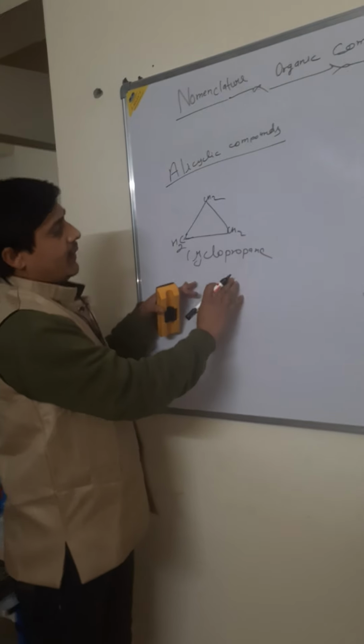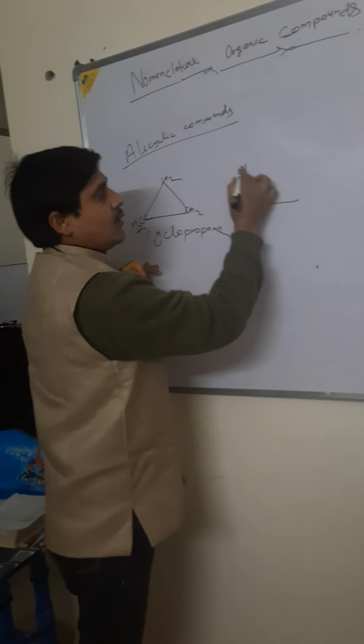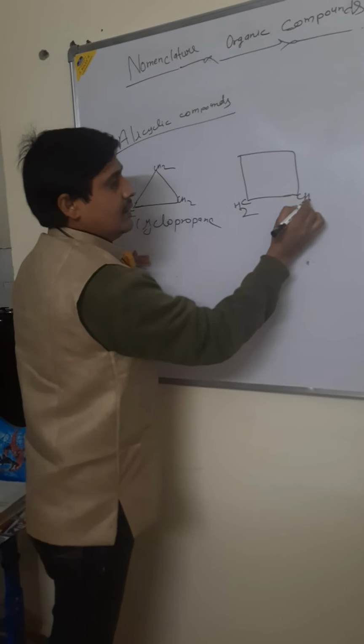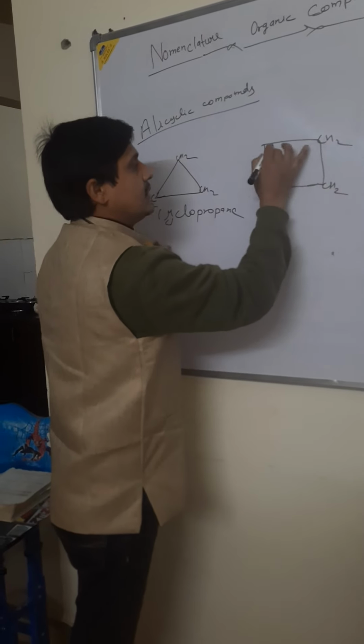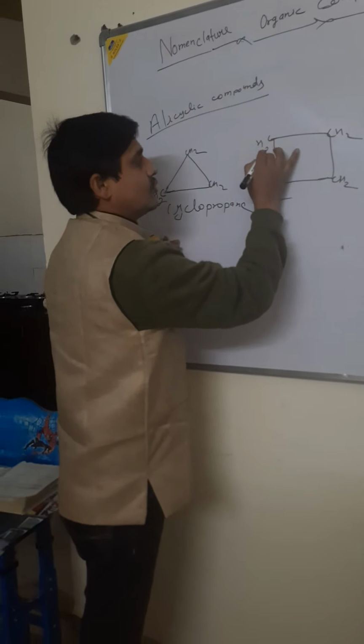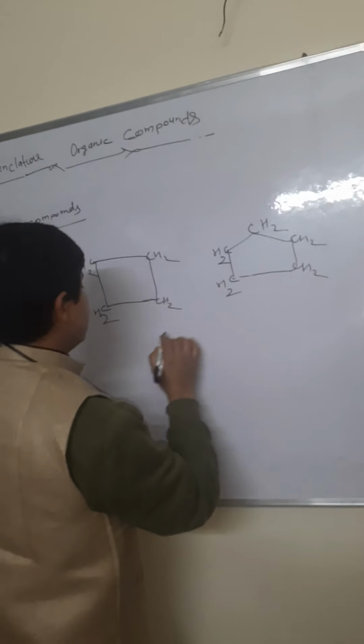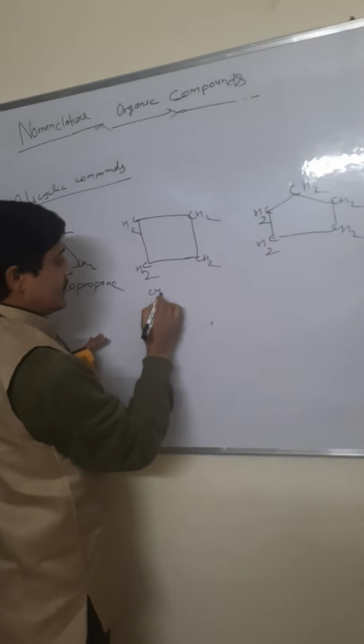This is cyclopropane. And same is cyclobutane: CH2, CH2, CH2 and CH2. This is cyclobutane.